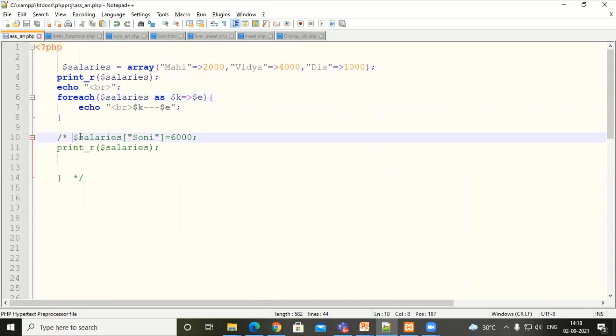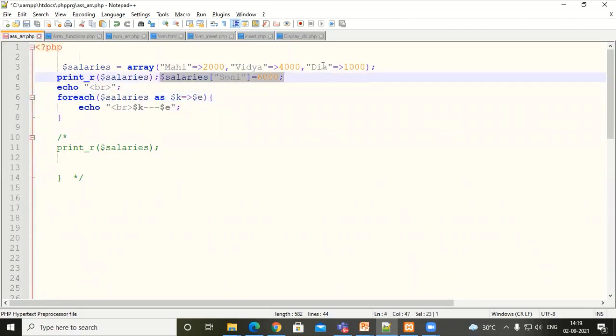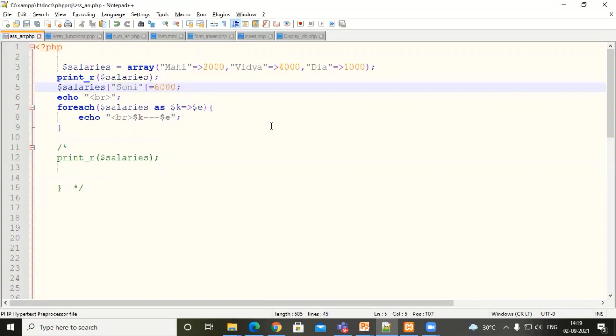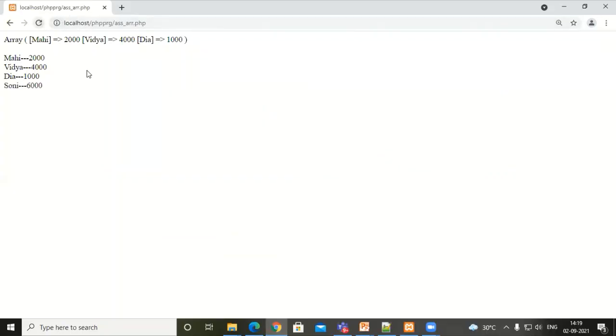Now, even if you want to add a particular employee within the array, this is how you can add. And now just check. Initially we were having the array with these 3 employees, and now after inserting this Sony, who has the salary 6000, it will be printed through your for loop. So that's how your array can be traversed through the foreach loop.